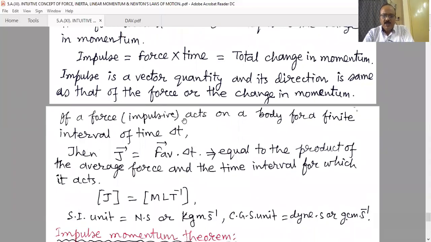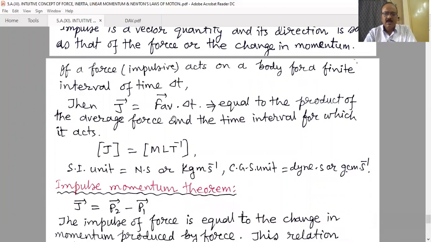If an impulsive force acts on a body for a finite time interval of delta t, then impulse will be measured using the average force. Practically, we have to take the average force because the force is not constant throughout the whole time interval. The time interval is very small, but this average force into delta t is the product of the average force and the time interval for which it acts.